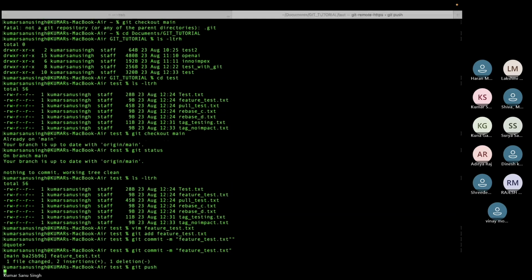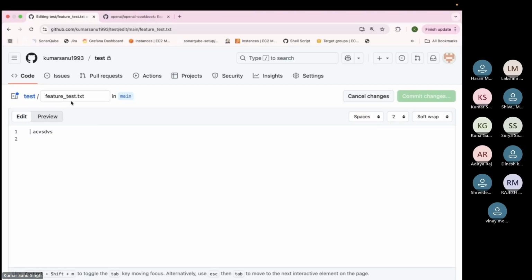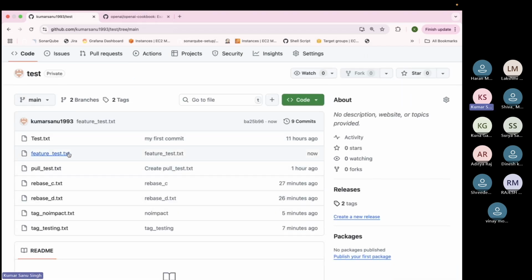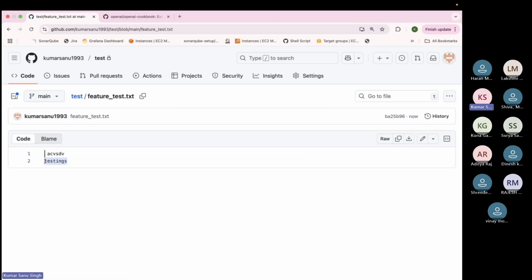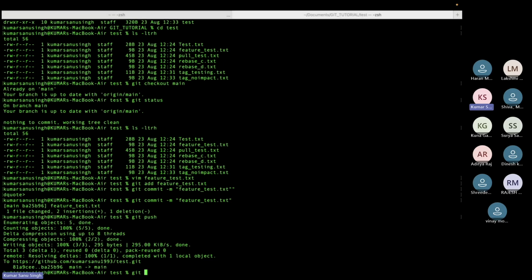So this was the change on the main branch, right? You guys can see here, on the main branch, I have pushed a change. Basically, I added a line, testing. Now what we'll do in the second line, we'll write something else in another branch, and we'll see where we'll get the conflict.